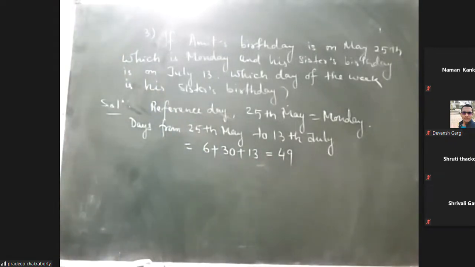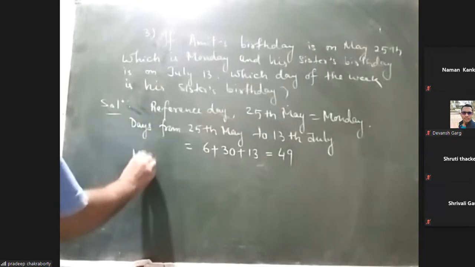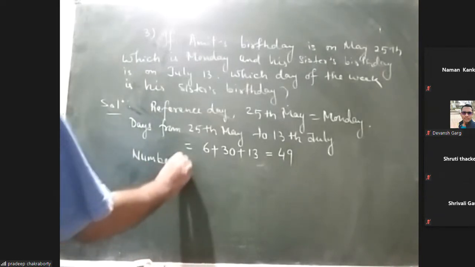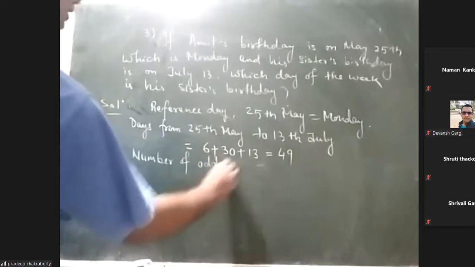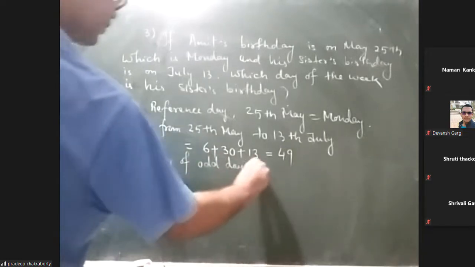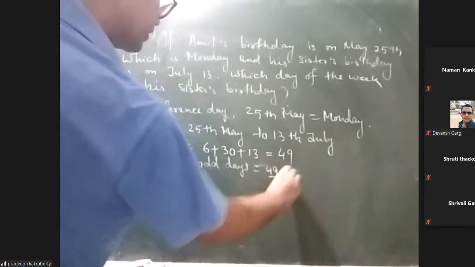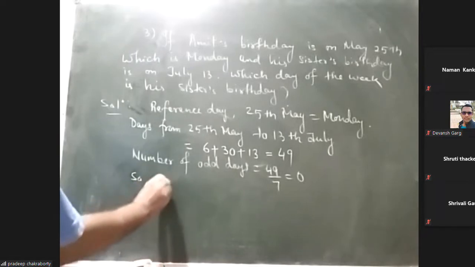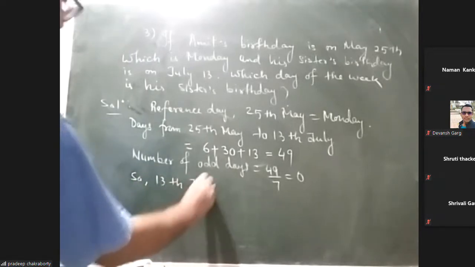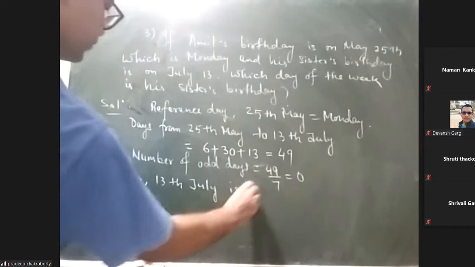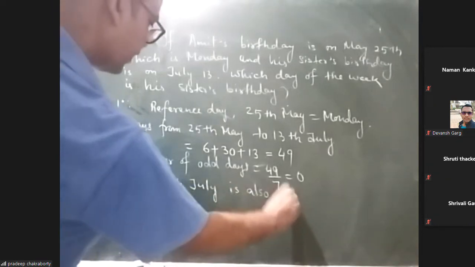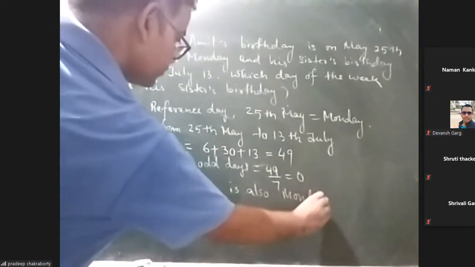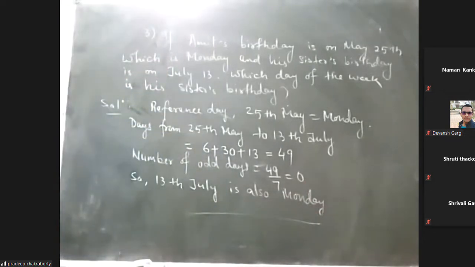So the number of odd days will be 49 divided by 7, which is 0. It means 13th July is also Monday. So this is the calculation.